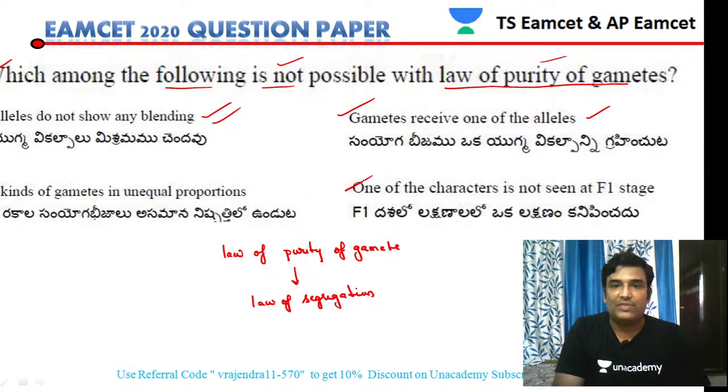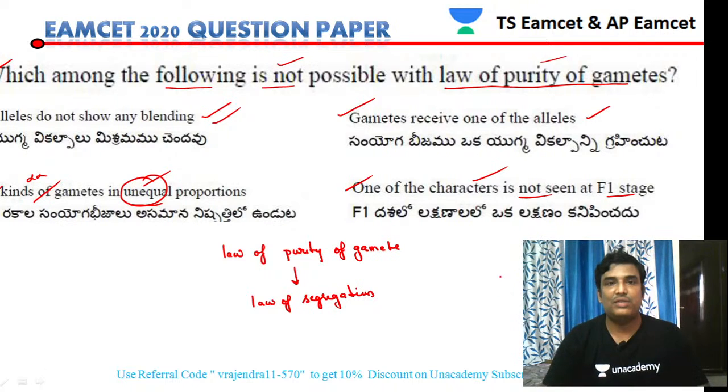Then, one of the characters is not seen in F1, so that is also a right statement, no doubt about it. So option 3 is a wrong statement: 2 kinds of gametes in unequal proportion. 2 types of gametes in equal proportion should be the answer. So option 3 will be our wrong answer, students. It is not possible. Mendel did not tell anything about unequal or equal proportion of gametes. That is not the acceptable law.